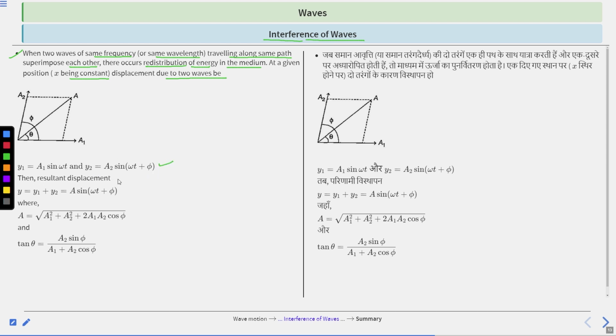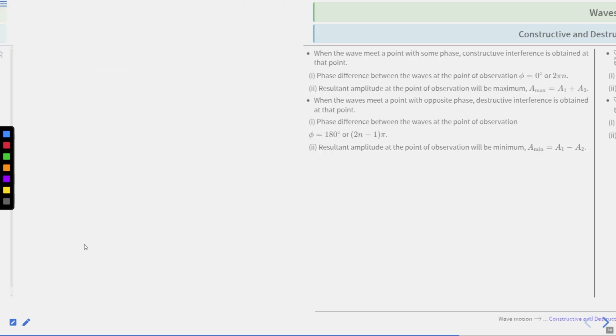Clear? Then the resultant displacement is y equals y1 plus y2 equals A sin (omega t plus theta), and the magnitude A is under root a1 square plus a2 square plus 2 a1 a2 cos phi. This is the vector law of addition. Here we use vector addition. This is for a1 and this is for a2. Clear? So tan theta is equal to a2 sin phi divided by (a1 plus a2 cos phi). This is tan theta. Clear? So these are the interference of waves terms.